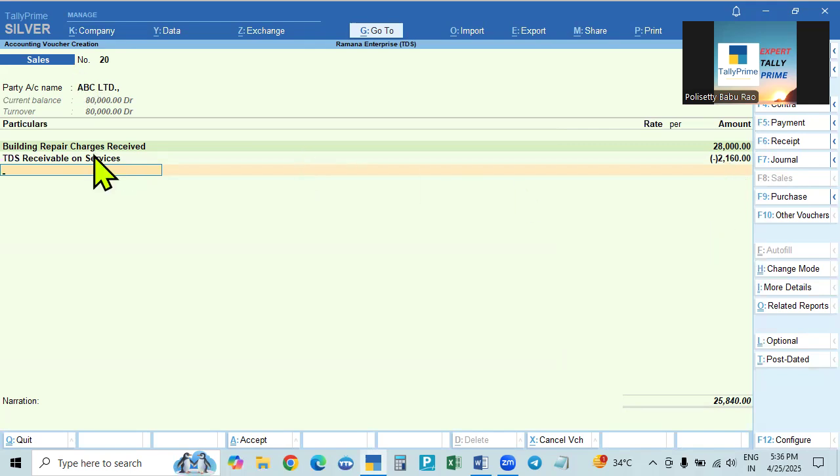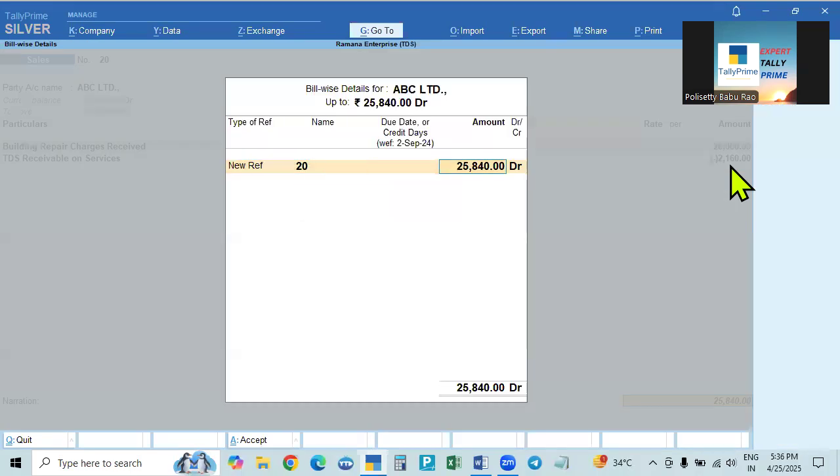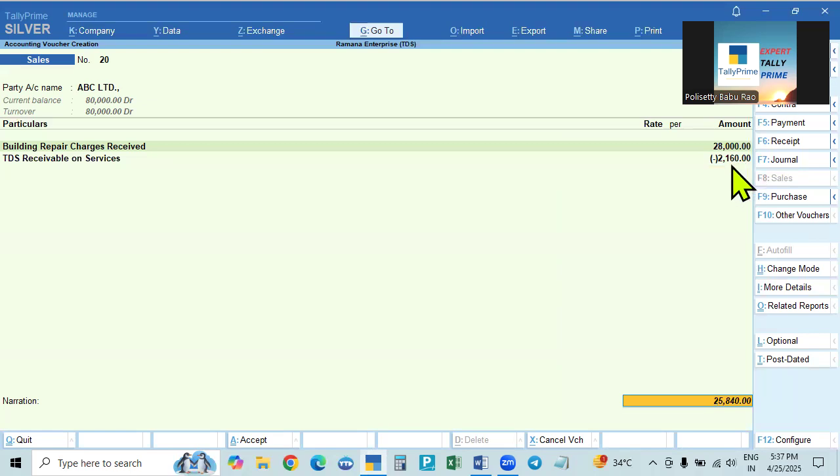In the invoice itself we can make this entry. So like this we can make it. This is one method. The invoice number is here. See here, it is showing 28 minus TDS. It is showing the balance only.